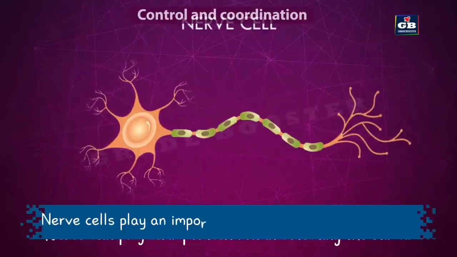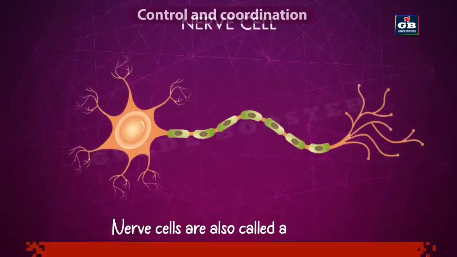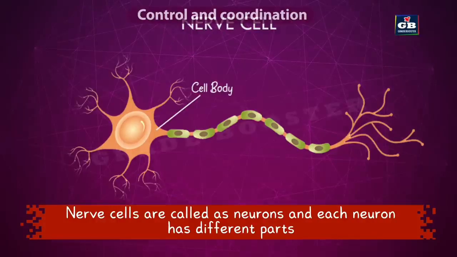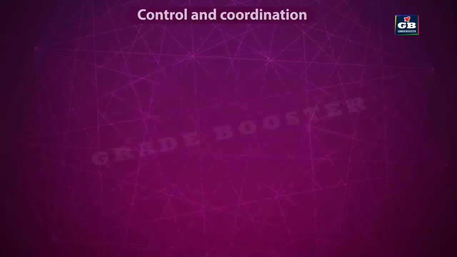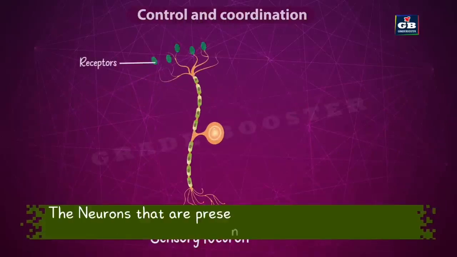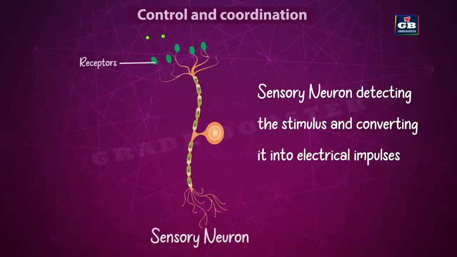Nerve cells play an important role in detecting stimuli. Nerve cells are also called neurons. Each neuron has different parts like cell body, nucleus, dendrites, axon, and nerve endings. The neurons present in the sense organs have specialized tips called receptors. These receptors detect the stimuli and convert them into electrical impulses.